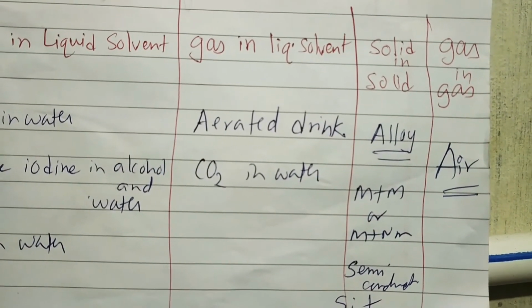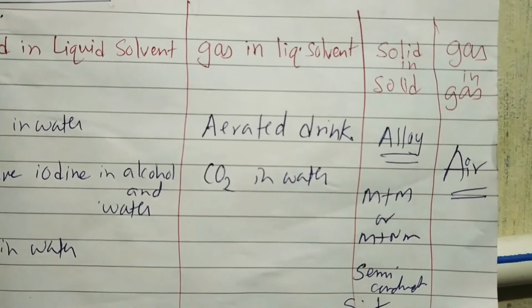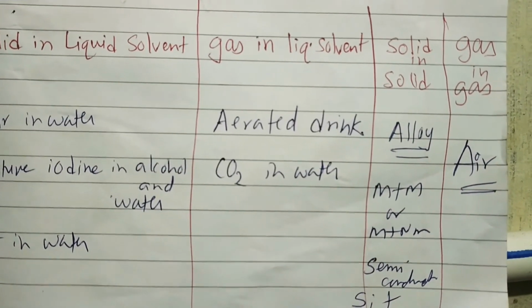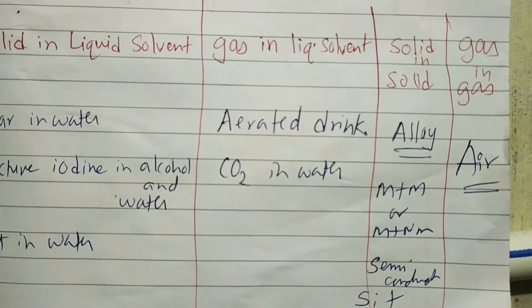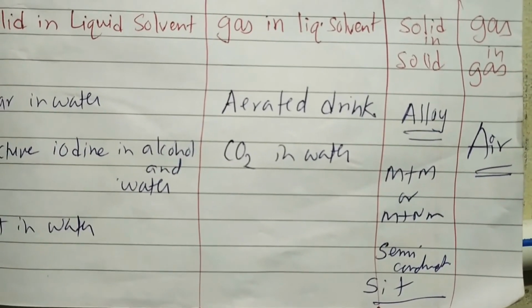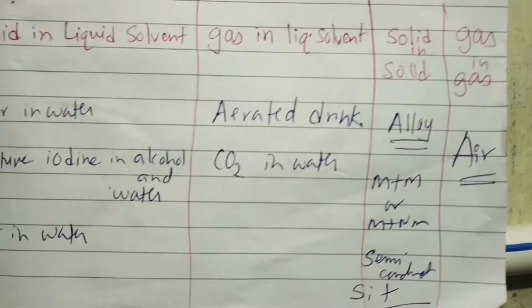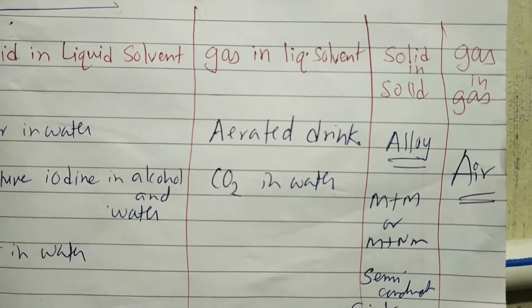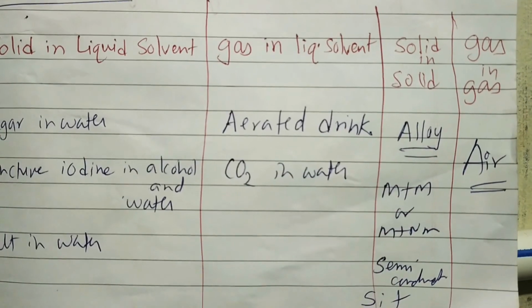For example, steel is an alloy of iron and carbon, and there are so many other alloys like gold jewelries, which are alloys of gold and copper, gold and platinum, etc. Even in semiconductors, silicon and other elements are mixed to form semiconductor. Gaseous solutions are like air. Air is a gaseous solution because it contains different gases.